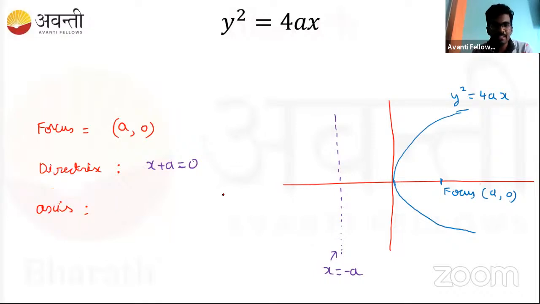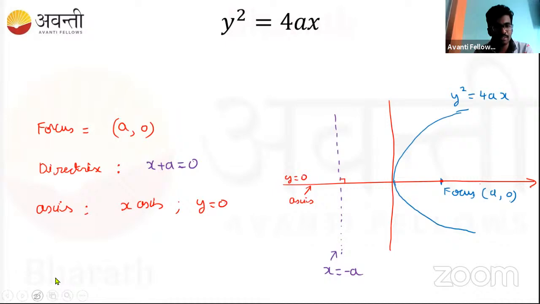This axis is a line that passes through the focus. It should pass through the focus and be perpendicular to this directrix. So that is nothing but the x-axis. Correct now? For this equation, what is the equation that will represent the x-axis? So y is equal to 0. Correct? So y is equal to 0 is our axis for this parabola.